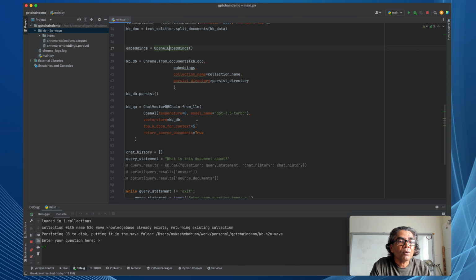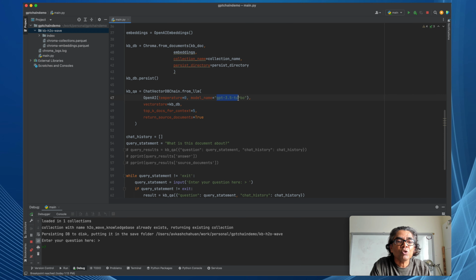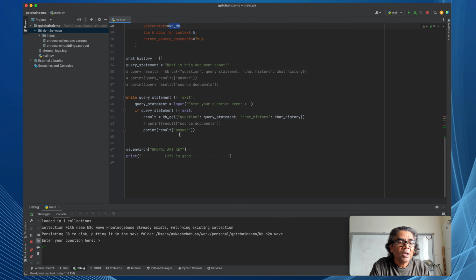Later, with the help of the OpenAI GPT-3.5 Turbo model and using the knowledge base, we can ask whatever questions we have with regard to this particular content.